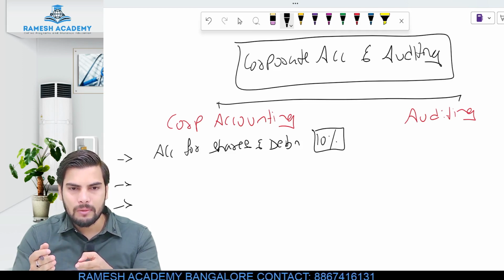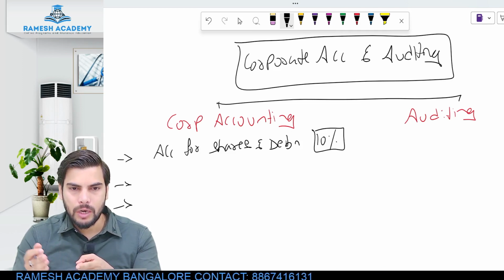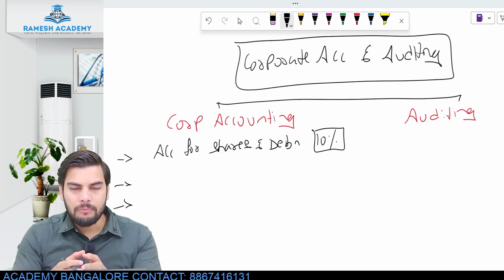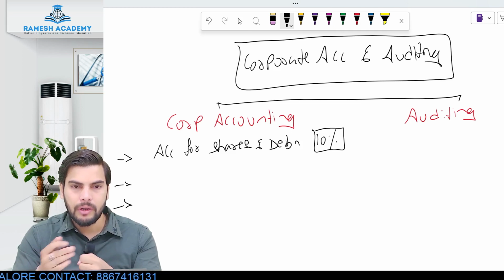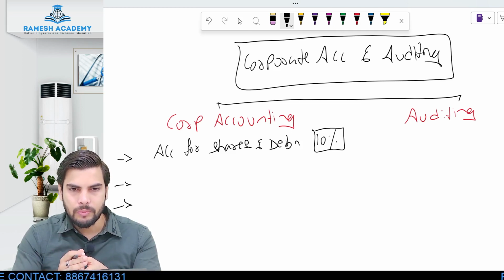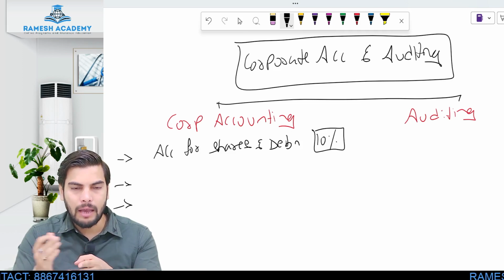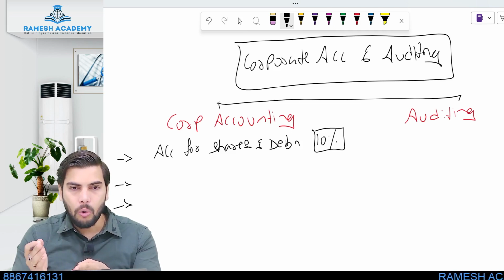What exactly will be the accounting treatment when the company is issuing shares, when the shares are issued at a premium, or when the shares are issued at par? Clear? Same way, in case of forfeiture, what will happen? Same way, in case of reissue of the shares, what would be the accounting treatment? We have something called a rights issue, a bonus issue, and a buyback. All these things will be dealt with in this second unit.